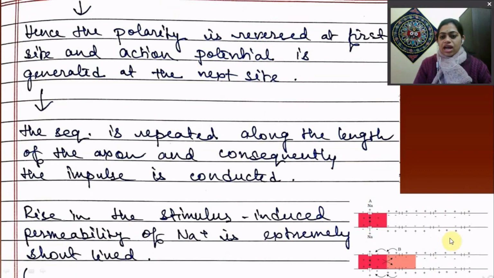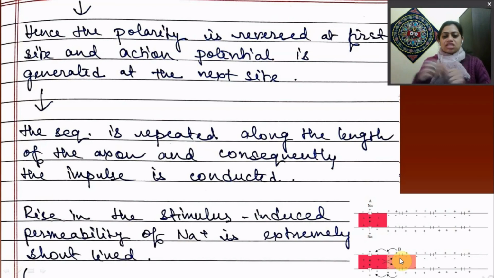So site B will become positively charged, that is depolarized. That means polarity is reversed at site A, and site B is now depolarized, right? So the sequence is repeated along the length of the axon, and consequently the impulse is conducted throughout the membrane of the axon.